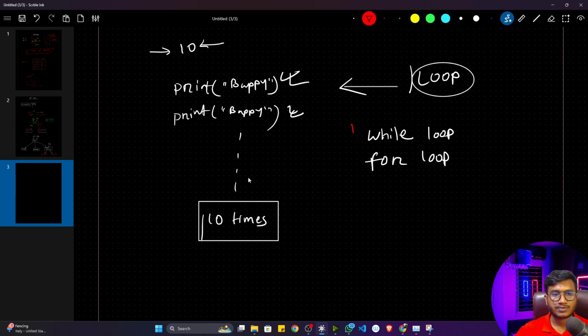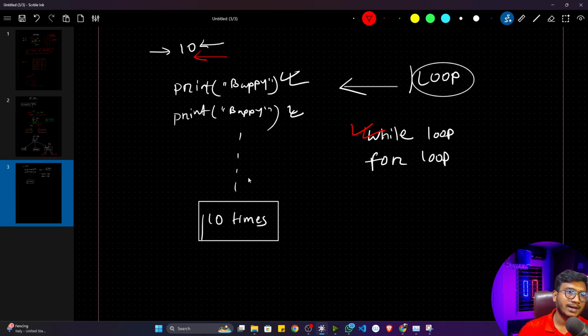In this video, first of all, I'll discuss the while loop. I'll tell you how, with the help of the while loop, we can automate this task, how we can repeat these steps 10 times. And you can see whenever I'm using the looping concept, you also need to give one condition. Based on that condition, this loop will stop. Otherwise, this loop will run an infinite number of times. But I don't want that. So we always use one condition with our loop.